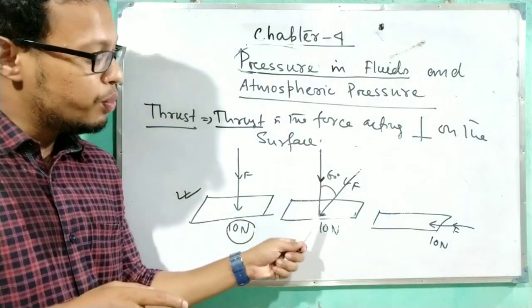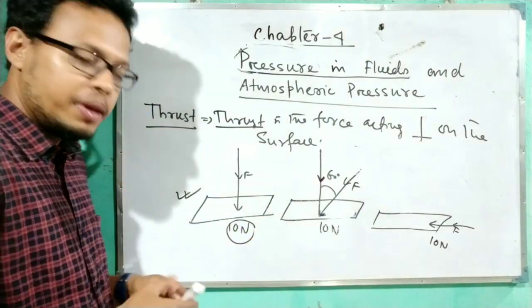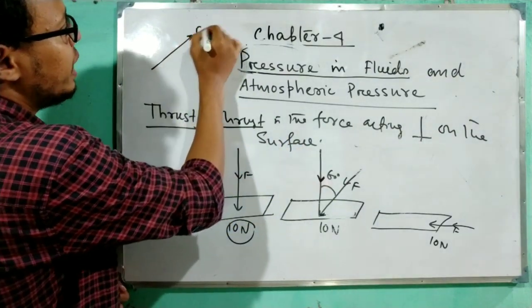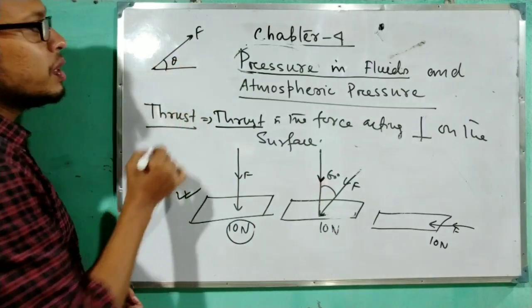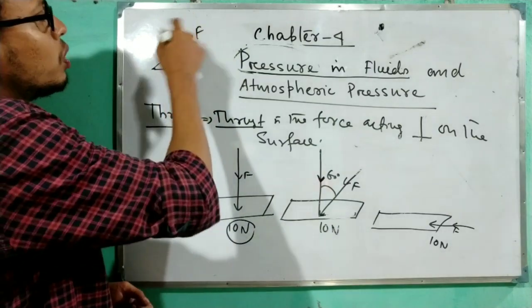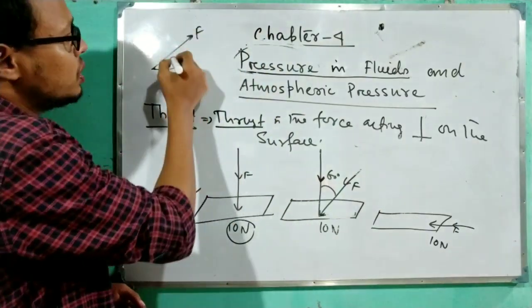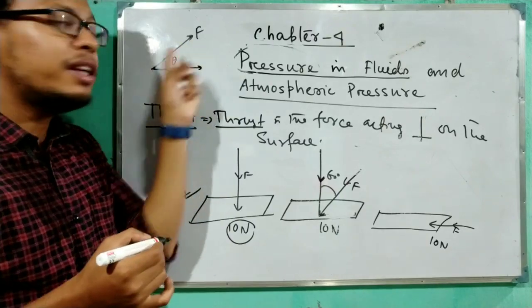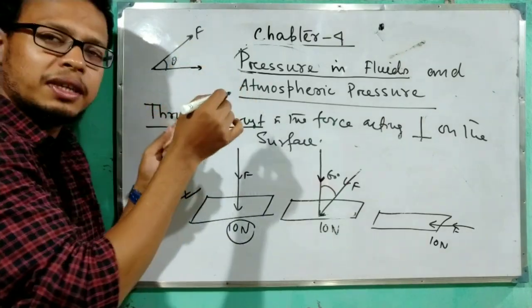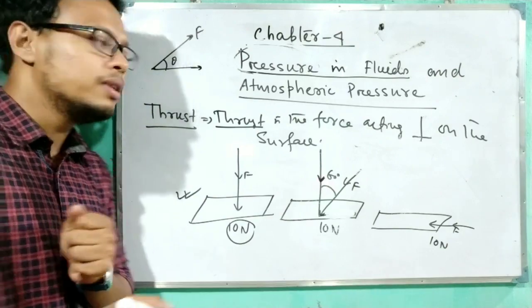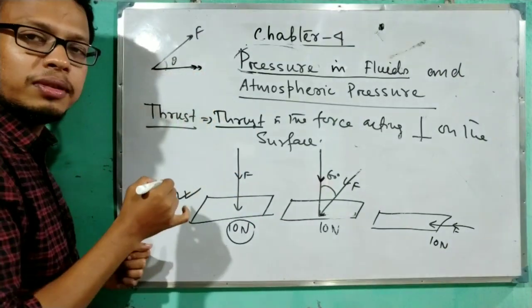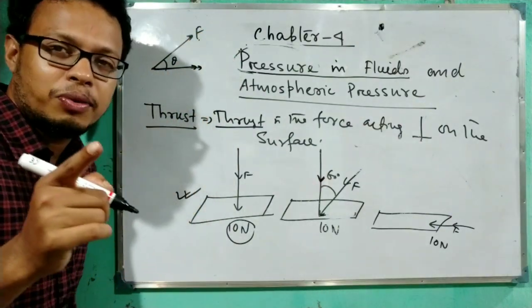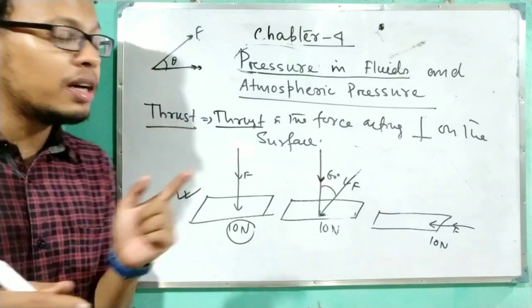See, here I am giving one new idea, one new concept. When the force is making some angle, suppose this is the force F which is making some angle with the ground. Suppose one box is being pulled, meaning the force is making some angle theta. Now when the force is making some angle theta, it will displace. But in which direction will it displace? Obviously in this direction. So that's why that force has two components. This is the new idea you will get in class 10.